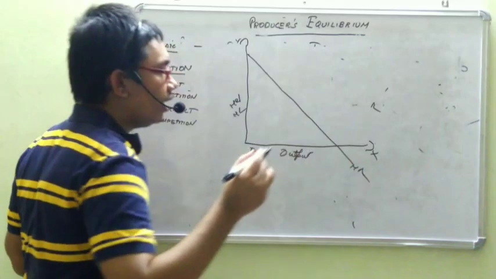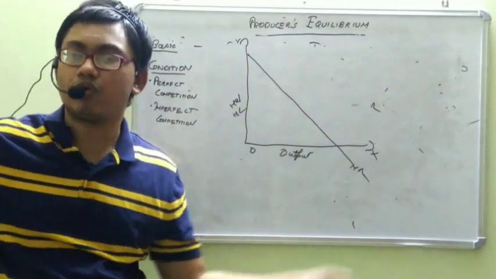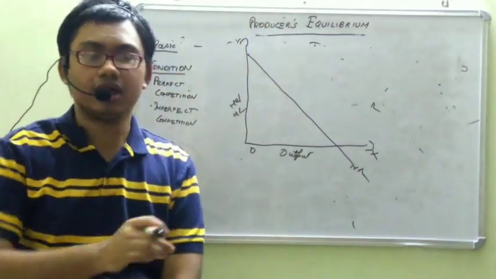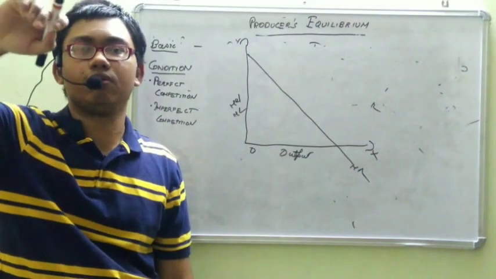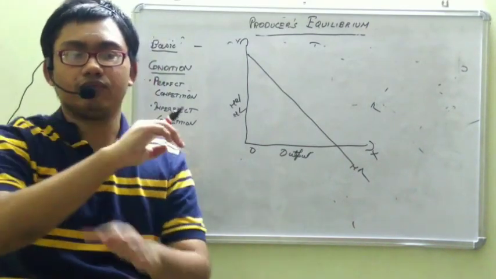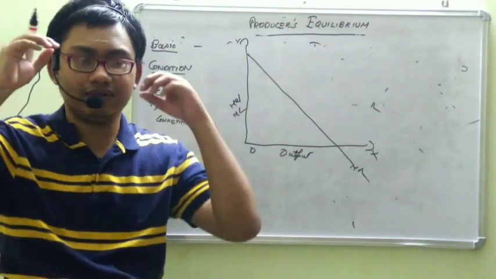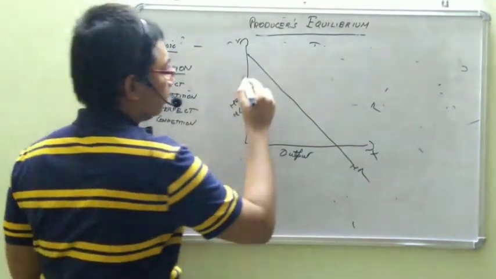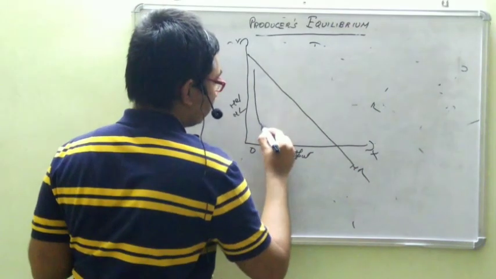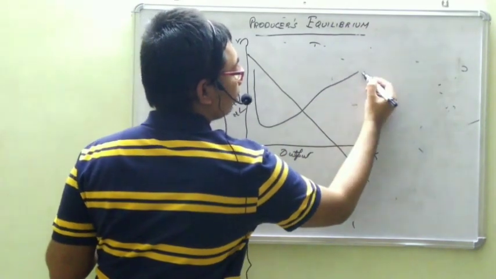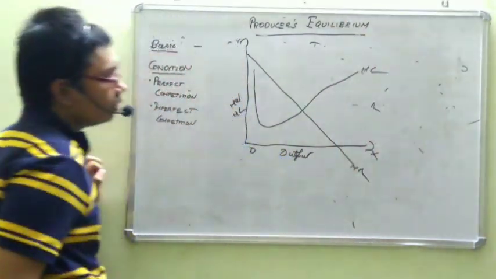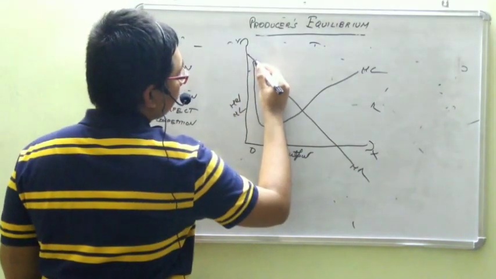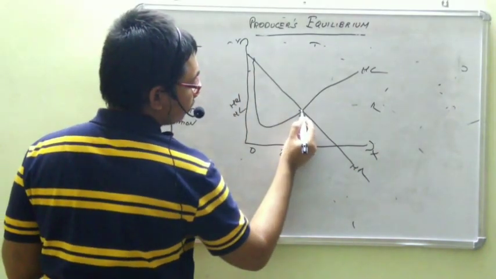And MC, there is no change. Whatever be the form of market, MC will behave as it is. Whatever you may do, MC will never change its behavior, and therefore MC will keep on going like this. Now say it cuts here and here, two points.